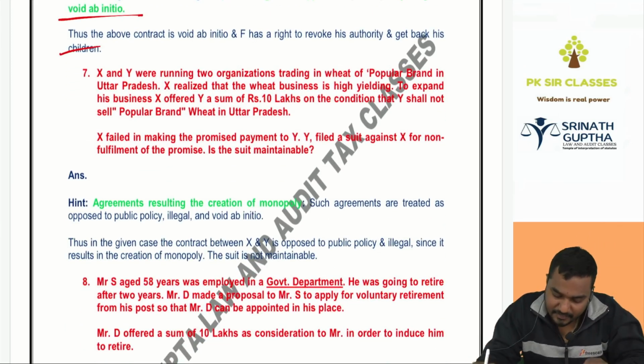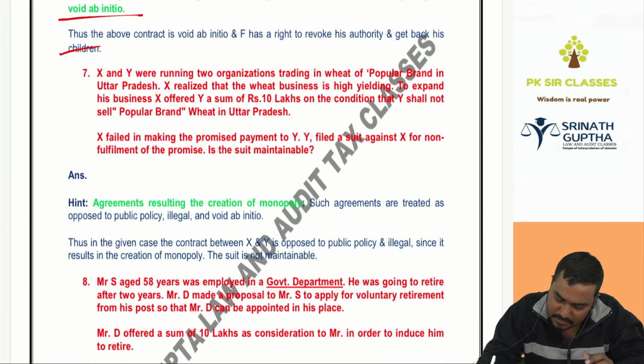Next, X and Y were running two organizations trading in wheat of a popular brand in Uttar Pradesh. X and Y are running the wheat business, trading in wheat. X realized that the wheat business is high yielding.